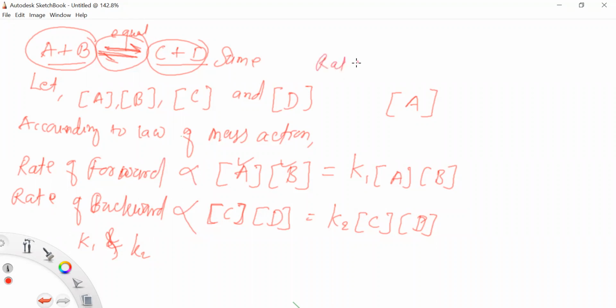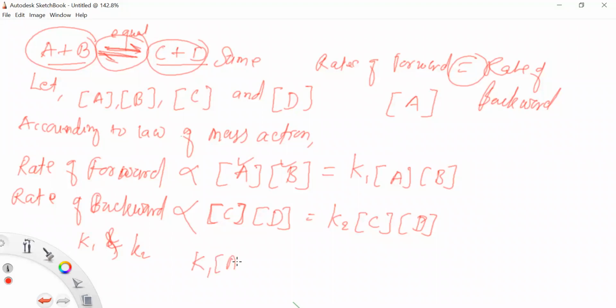म्हणजेच rate of forward reaction is equals to rate of backward reactions when equilibrium is attained. Okay, so we can write this equation: K1 into concentration of A into concentration of B is equals to K2 into concentration of C into concentration of D.